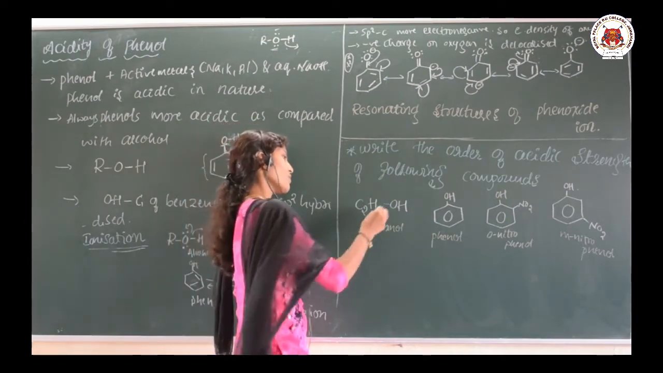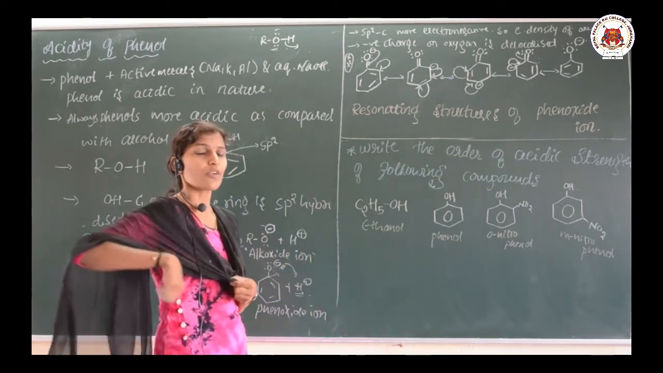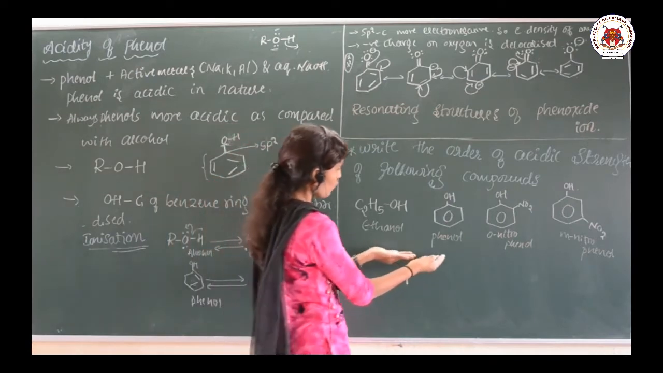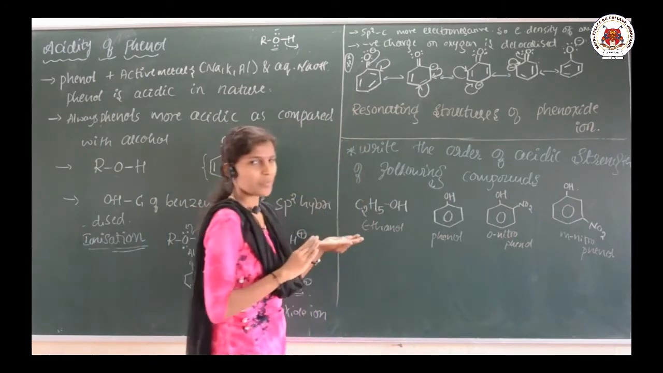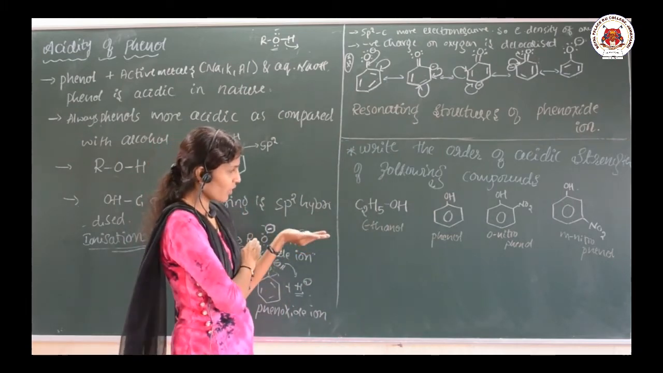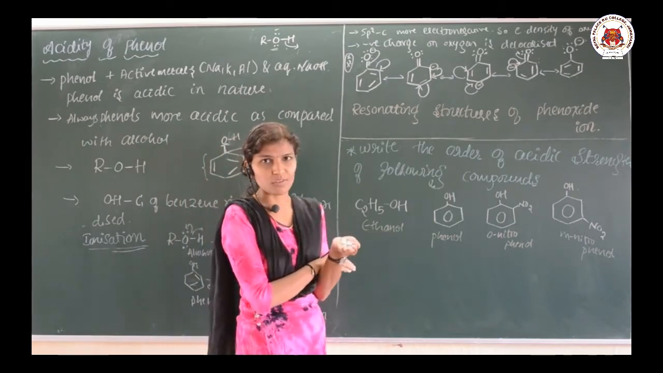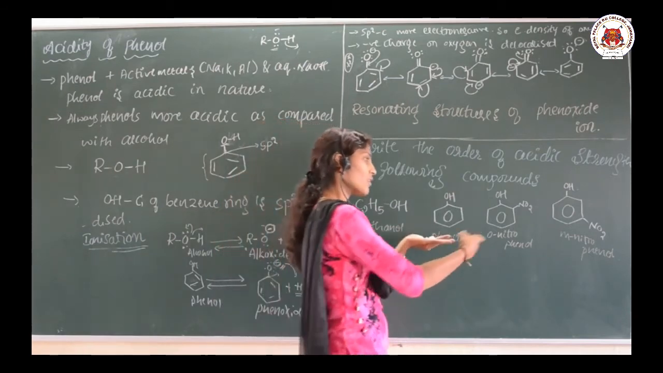Just look at these two. This is an alcohol, this is a phenol. As we just explained, phenols are more acidic as compared with alcohol, so phenol is more acidic than ethanol. Simple. I have just explained the theoretical background behind that reason, and now they have given ethanol and phenol, so which is more acidic? Obviously, phenol is more acidic. Now, just look at the other two structures.